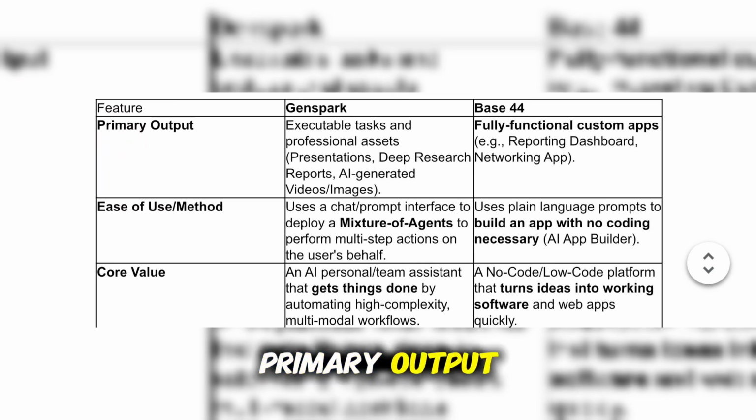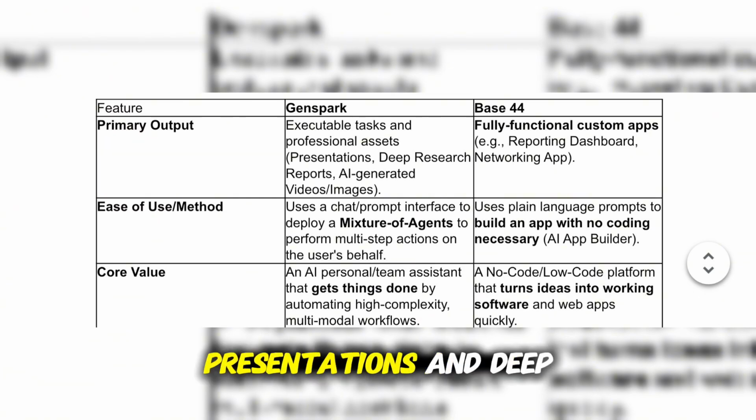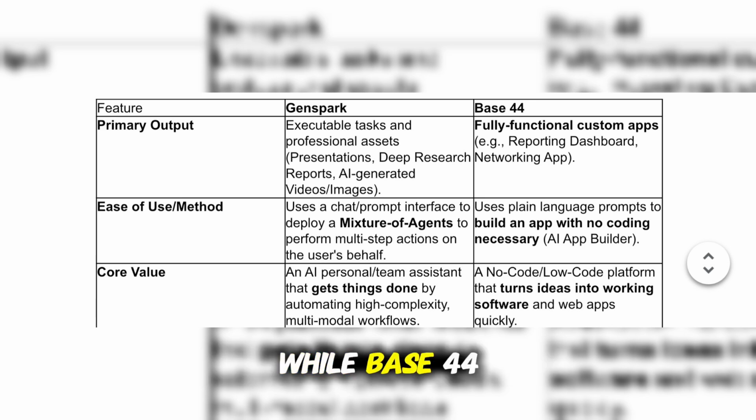Now, for the primary output, GenSpark has finished professional assets, presentations, and deep research, while Base 44 is fully functional custom apps, reporting dashboard, and networking app.